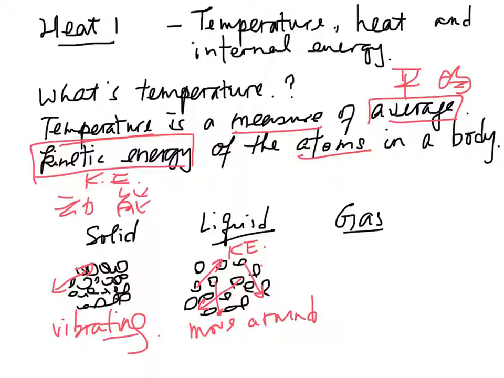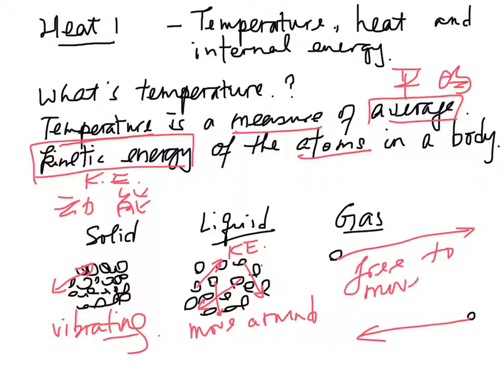For gas, the molecules are even further apart. In this case, the atoms are free to move. As a result, they also possess kinetic energy.